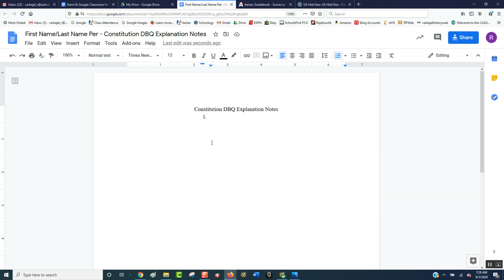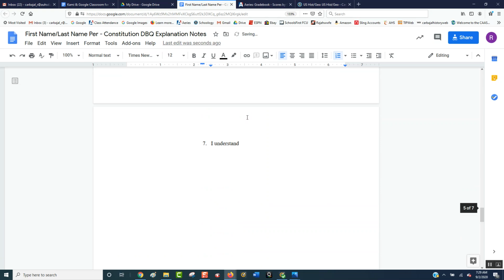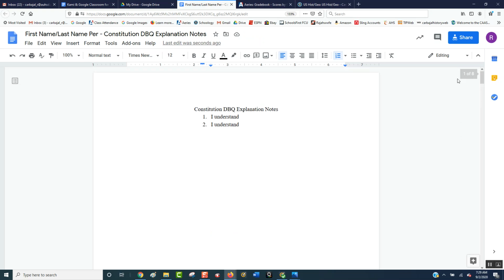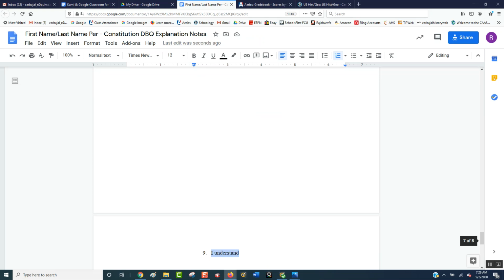All right, so here, I want to see I understand. And you could even copy this, hit copy, and then after you hit enter, hit Control V, and then do it like that. I don't know why it's skipping all the way to that page. There's something wrong with the formatting, but basically it should be 1 through 10 here, and then just go back. I understand that, and then blah blah blah. I understand that, blah blah blah. So when I read your assignment, it hopefully won't look like this. I don't know what's wrong with the formatting here right now. You can delete all that, and why it's doing this, I don't know.